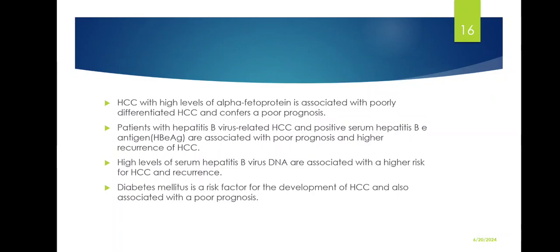Hepatocellular carcinoma with high levels of alpha-fetoprotein is associated with poorly differentiated HCC, and it confers a poor prognosis. Patients with hepatitis B-related HCC and positive serum hepatitis B antigen are associated with poor prognosis and a high risk of higher recurrence of HCC. High levels of serum hepatitis B virus DNA are associated with a higher risk of HCC and recurrence. Diabetes mellitus is a risk factor for the development of HCC and is also associated with a poor prognosis.